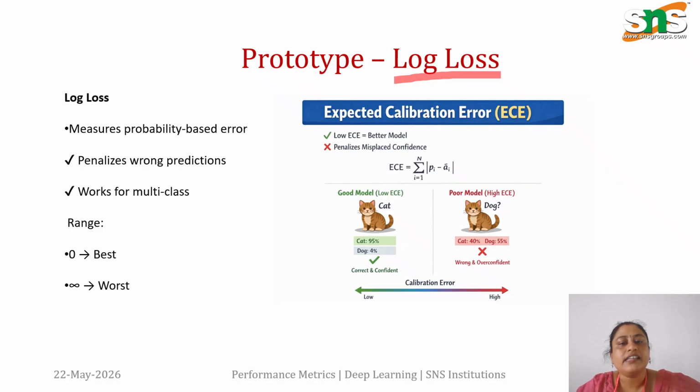If the value is equal to 0, that means it is the best model. If it is infinity, then it is the worst model. So let's look at the example given here. If 0 denotes a better model, and if it tends to infinity, it means it is the worst model for metric evaluation.